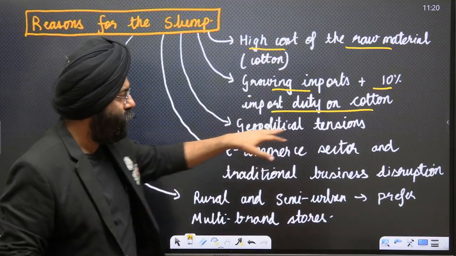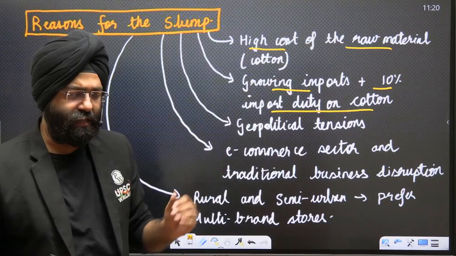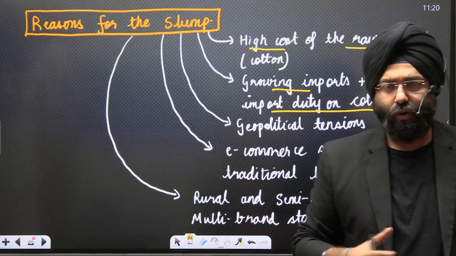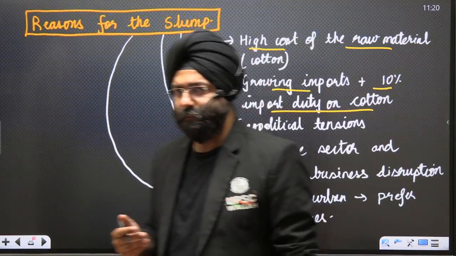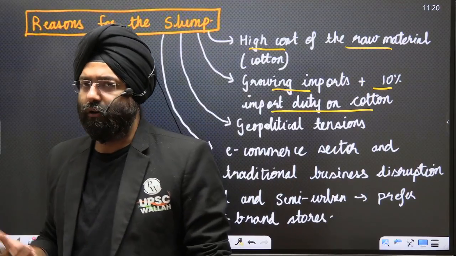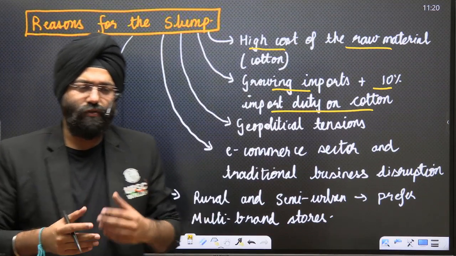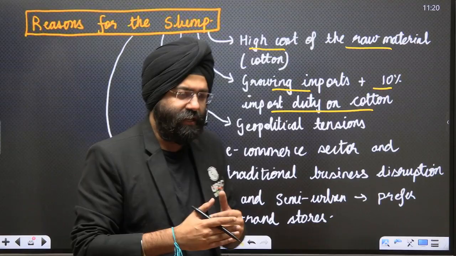Next is geopolitical tensions. There are certain markets, like the Middle East regions and other regions, where geopolitical tensions are already taking place. Those are the countries where India was also exporting its products. With respect to Nepal also, a few years back there were certain issues with it getting closer to China, and relations between India and Nepal deteriorated.